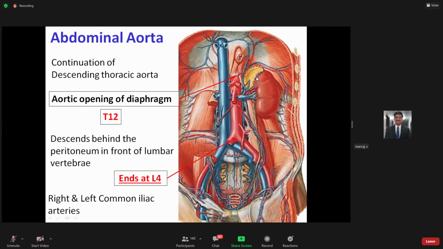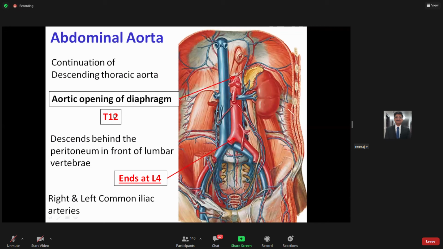If you see in this picture, this is the diaphragm. Posteriorly, this is the posterior abdominal wall, and of course the vertebrae are placed here. This is the aortic opening at the level of T12 thoracic vertebra, and here you can see the abdominal aorta, which is basically the continuation of the descending thoracic aorta. At this level, the same aorta is now termed the abdominal aorta. So the abdominal aorta extends from T12 to the lower end of the L4 vertebra. This is the extent of the abdominal aorta.